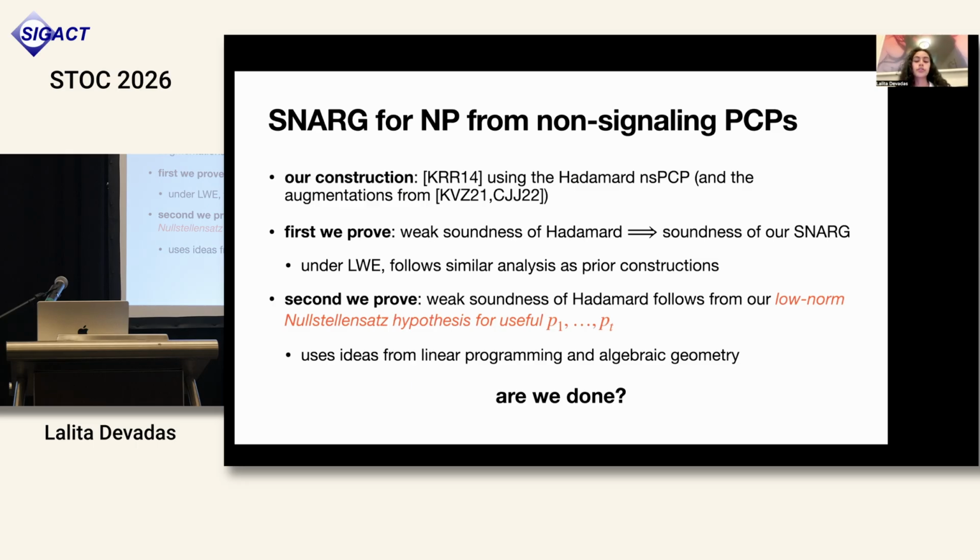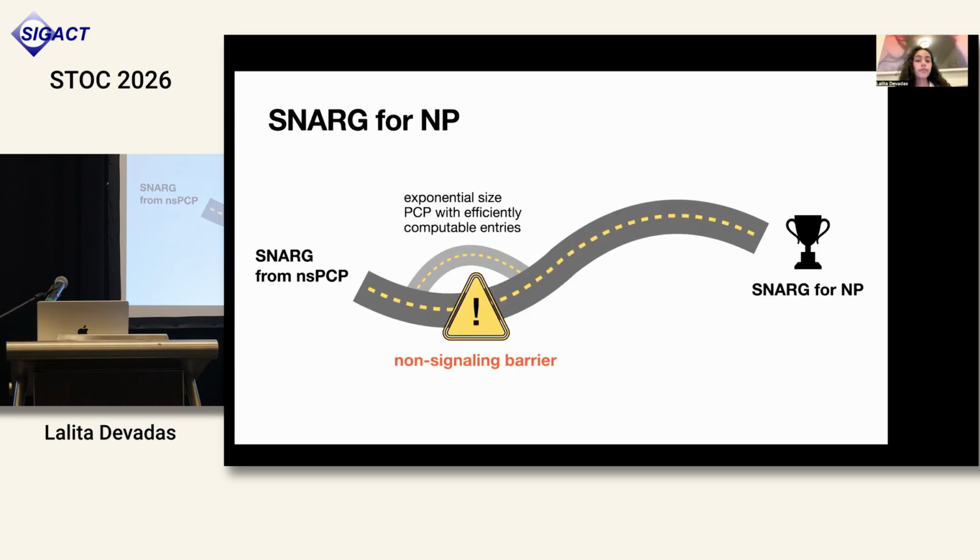Okay, so zooming out again, I've now told you about our construction. I've told you a little bit about how our soundness analysis proceeds and told you about our mathematical conjecture. So are we done? Well, it turns out there is one more barrier along the road to building a SNARG for NP that we still have to worry about, and this is the Gentry-Wichs barrier.